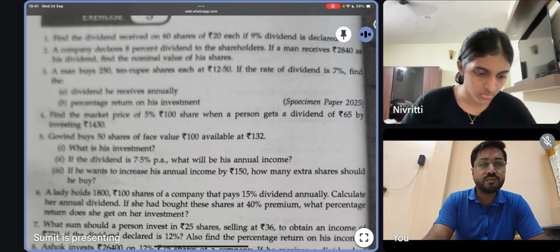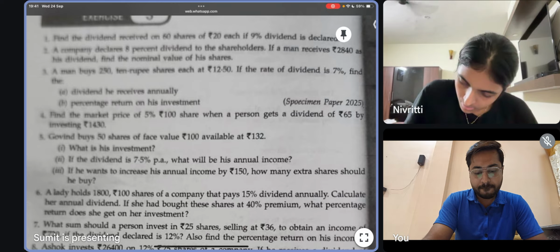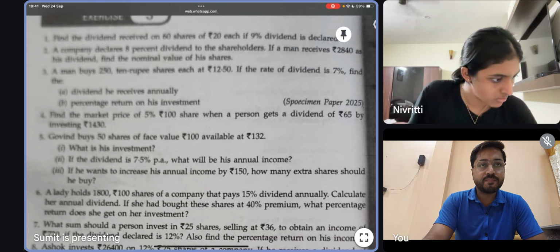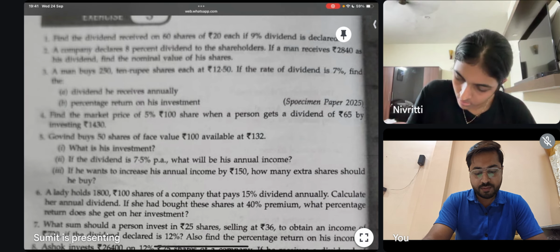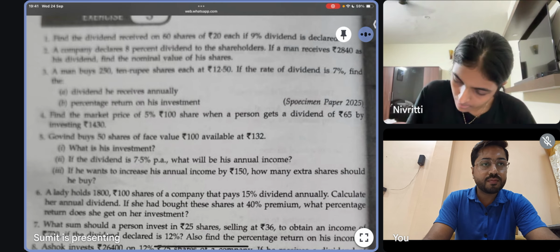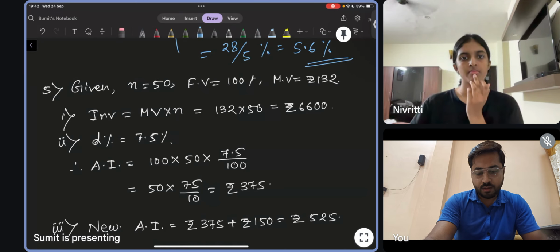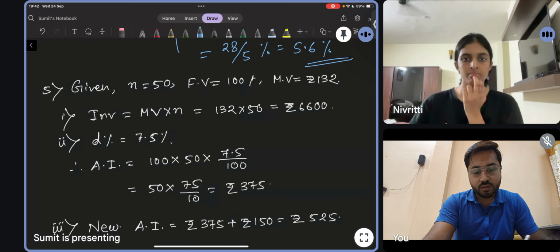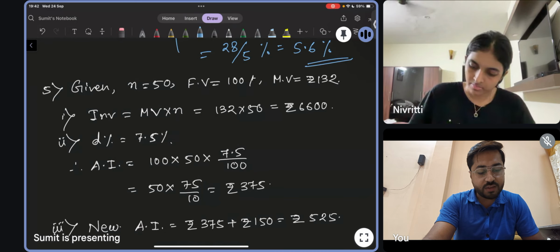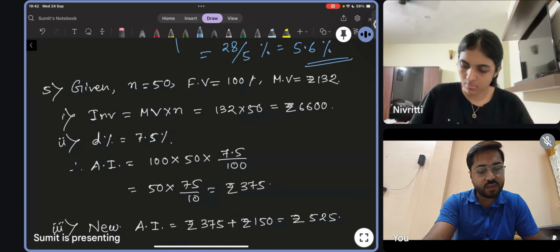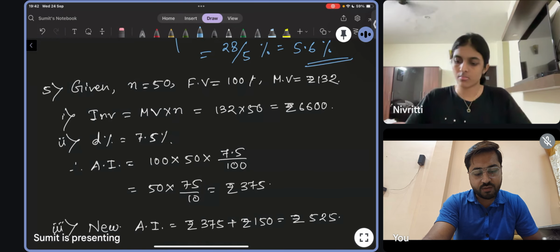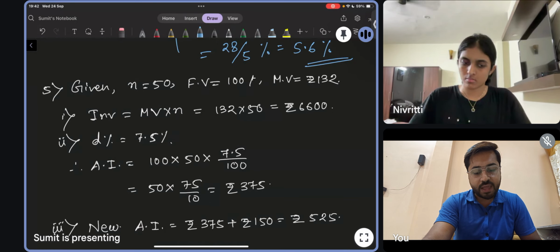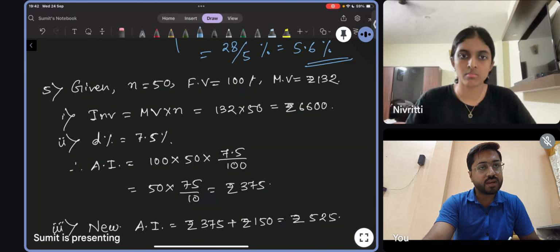Do it and let me know. Yes, you can check your calculation. So you can check your answer with that. So investment we have got as 6,600, dividend percent 7.5%, and annual income will be 375. Correct.